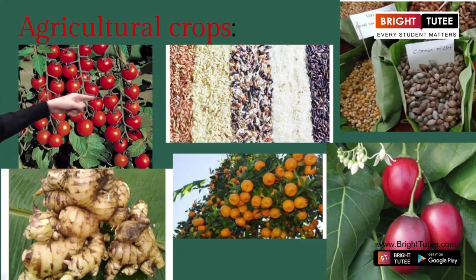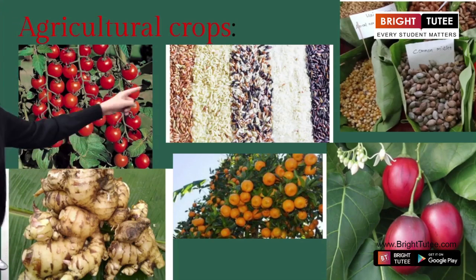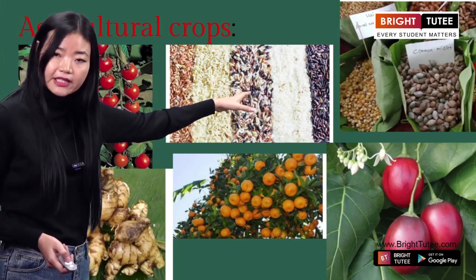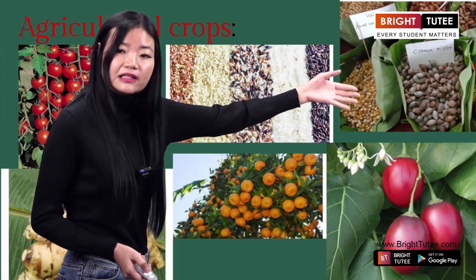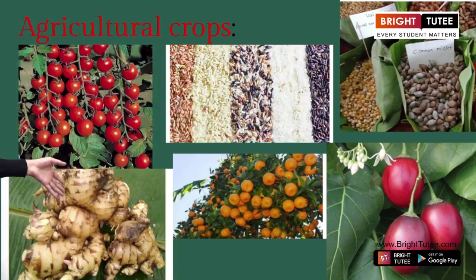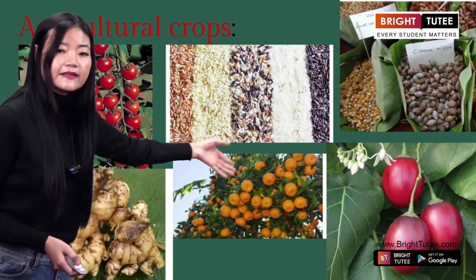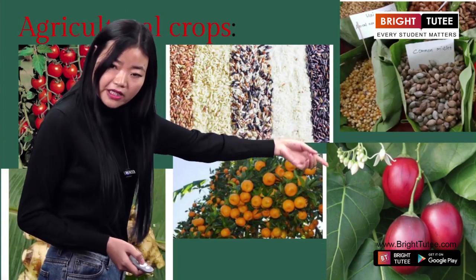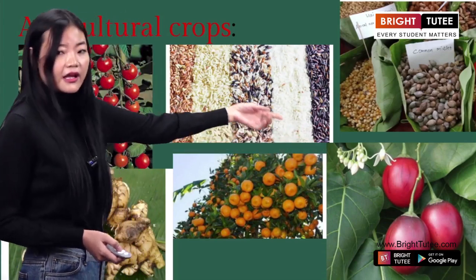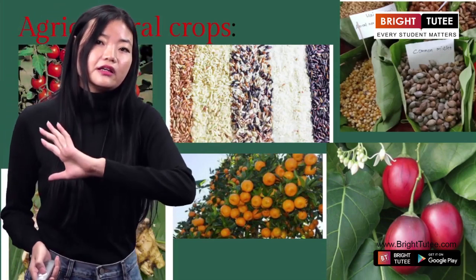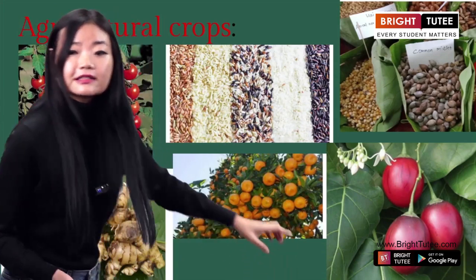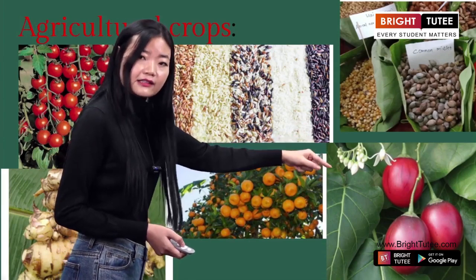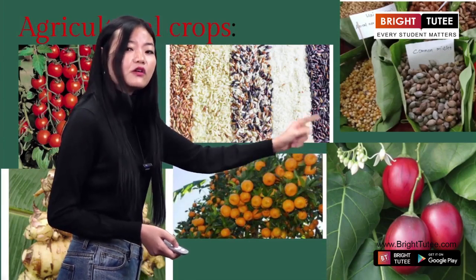All right. Now here, very quickly, these are the agricultural crops that you will get to see in Nagaland. This is cherry tomato. Everybody knows that. And these are varieties of rice ranging from white color to black rice. Then we have millets. Then this is local ginger. Then oranges, and then this particular vegetable is known as Naga tomato, which is really good. One piece of this Naga tomato will give you a delicious food. This is purely found in Nagaland. You will find this tomato only in Nagaland.